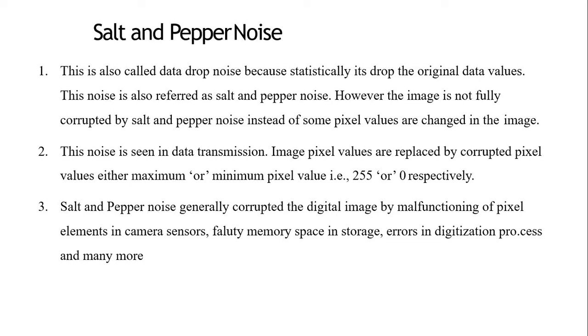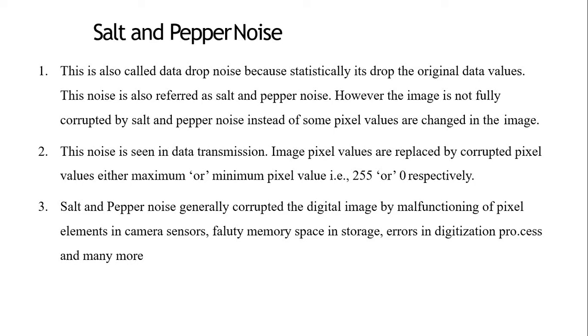This noise is also referred to as salt and pepper noise. However, the image is not fully corrupted by salt and pepper noise. Instead, only some pixel values are changed in the image. This noise is seen in data transmission.